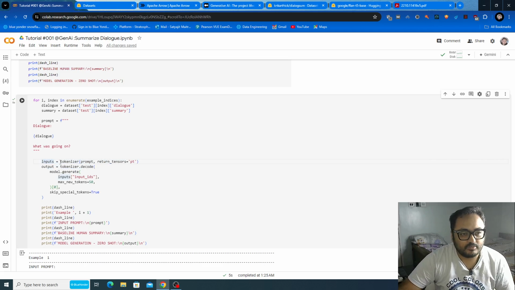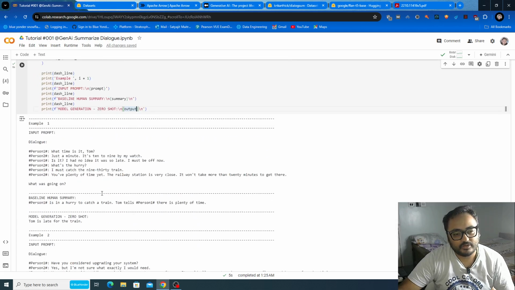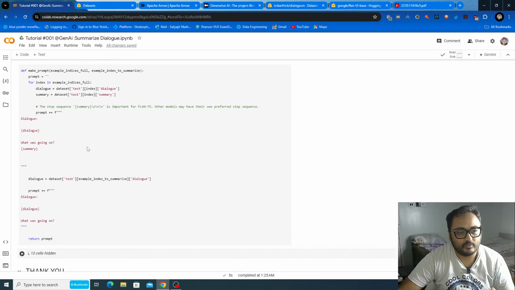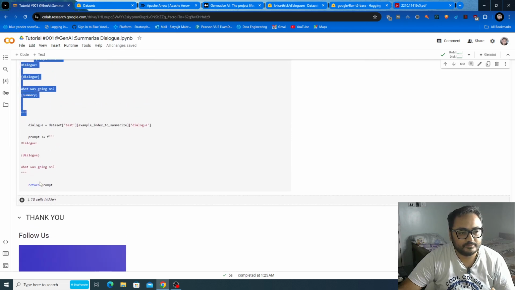Then you pass the input tensors into the model, and whatever output is generated from the model, you pass to the tokenizer again for decoding. Whatever output you get, you just print it. Since we are going to repeat the same thing over and over again, we just make one function, and we just make the prompt dynamic, nothing else.